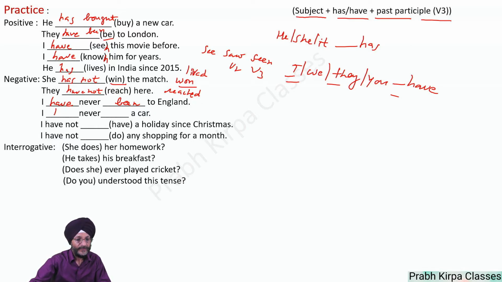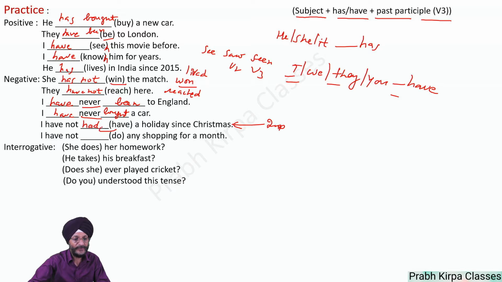Next, we will not use "not" again because "not" is already there in the form of "never." So, "I have never bought a car." This is an important sentence, please remember it. "I have not." Have becomes had.